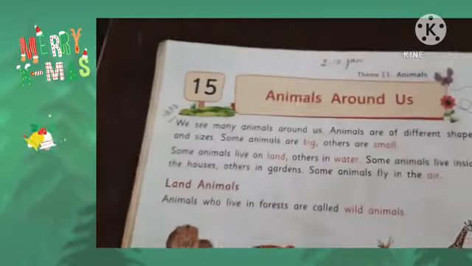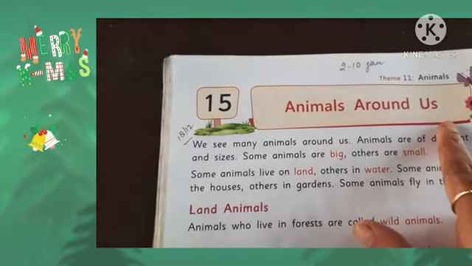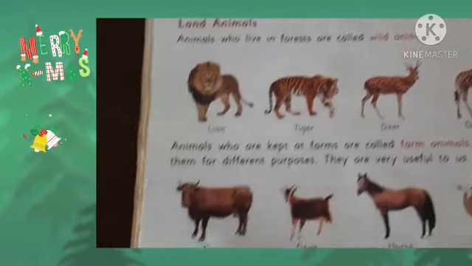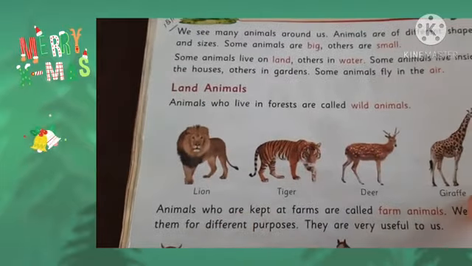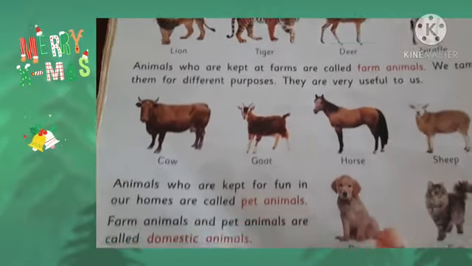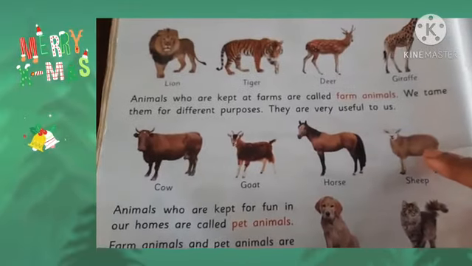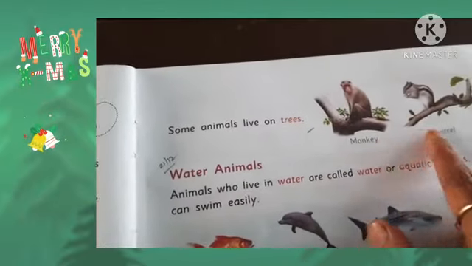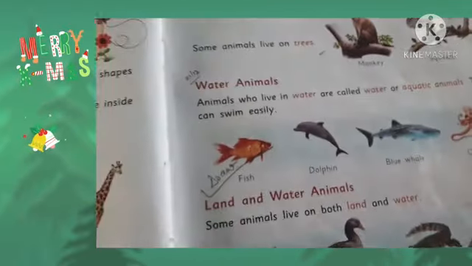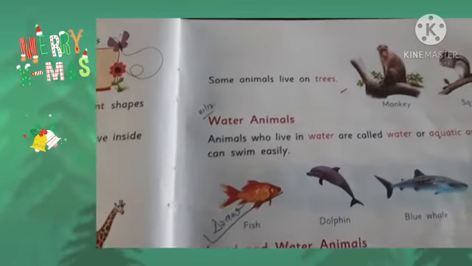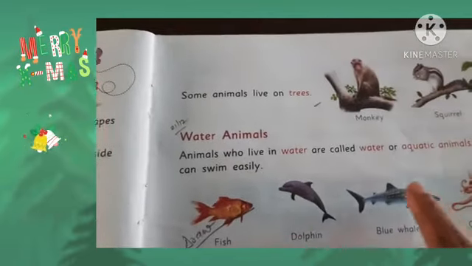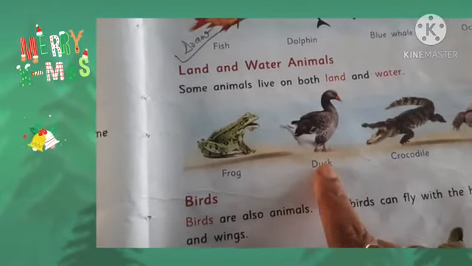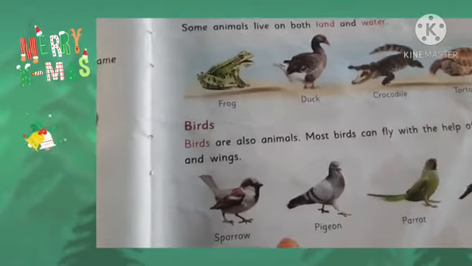Yes, students, we are reading lesson number 15, Animals Around Us. Land animals we read in the previous video. You can see all the pictures. These are wild animals, these are farm animals, pet animals, and these farm animals and pet animals are domestic animals, and these animals can live on the trees. Today we read about water animals. Fish, water animals, are also known as aquatic animals. Land and water animals can live on both land and water. And we read about birds.